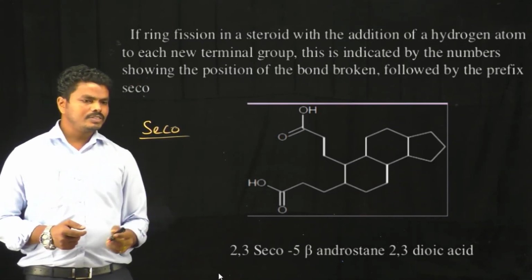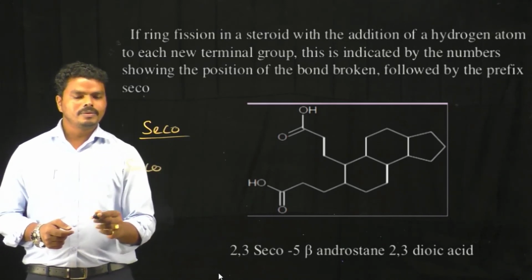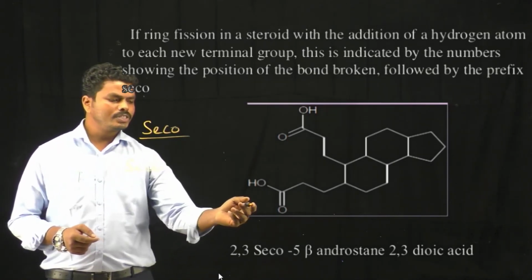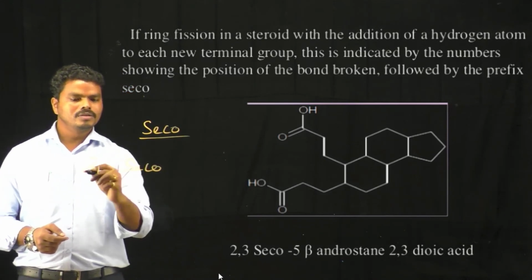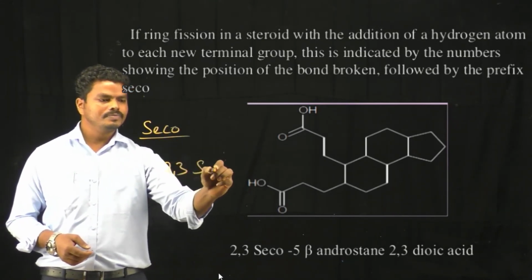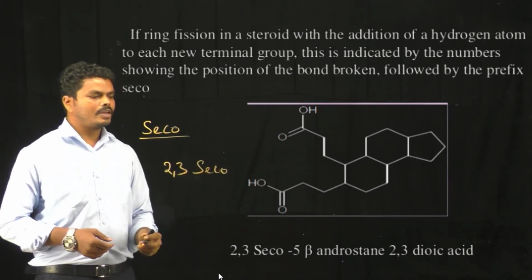In that situation we mention SECO preceded by the numbers showing the position of the bond which is subjected to breaking. Here the positions of the bond are 2, 3, so 2, 3, and then we mention SECO. In this way we represent SECO in the chemical name of sterols.